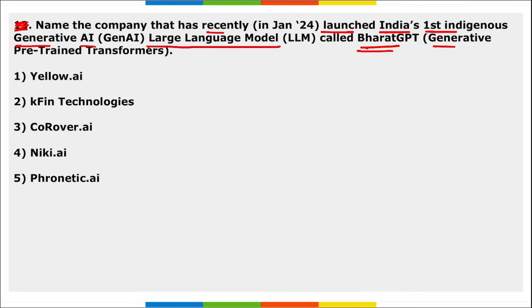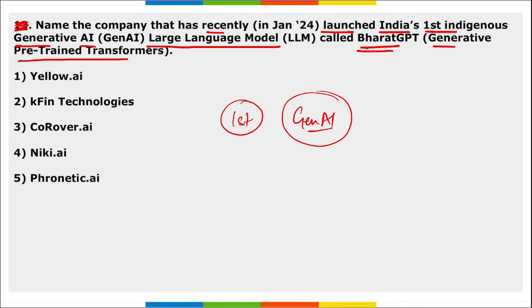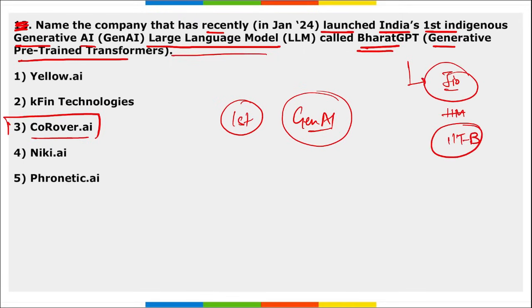GPT is your generative pre-trained transformers. So now the question asked here is, name the company that launched India's first indigenously generative AI LLM, that is large language model called Bharat GPT. It is CoreOver.ai. Even if you remember Bharat GPT, it was a tie-up between Jio and IIT Bombay, right? It was expected. There was a news also that Jio will be collaborating with IIT Bombay students to set up this Bharat GPT.